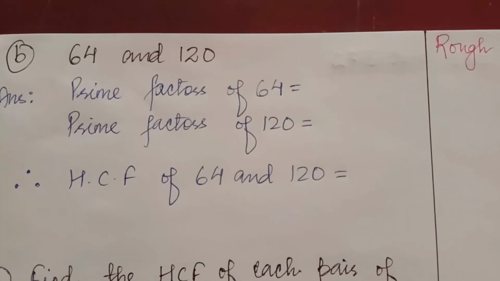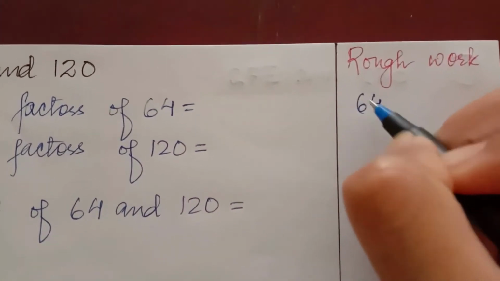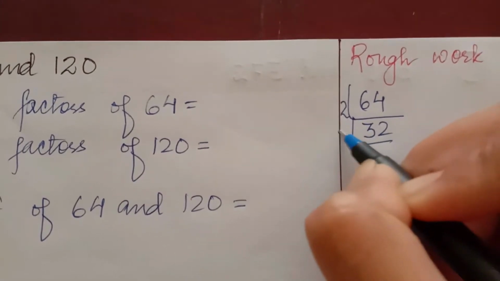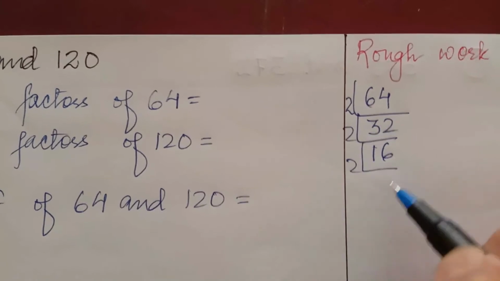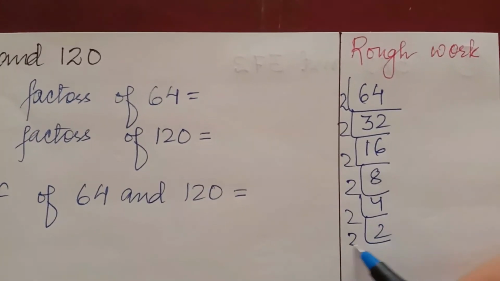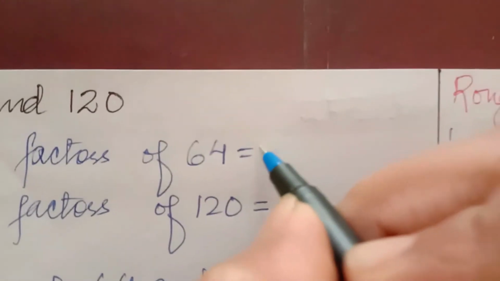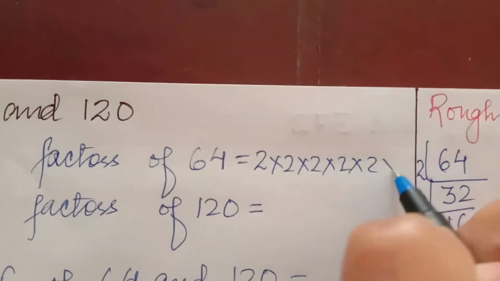Next, number B, you have to find the prime factors of 64. So let's find the factors of 64. 2 3s are 6, 2 2s are 4, 2 16s are 32, 2 8s are 16, 2 4s are 8, 2 2s are 4, 2 1s are 2. So here you have to write 1, 2, 3, 4, 5, 6.